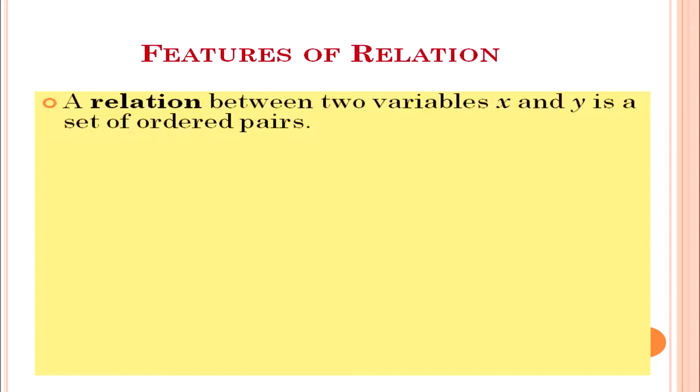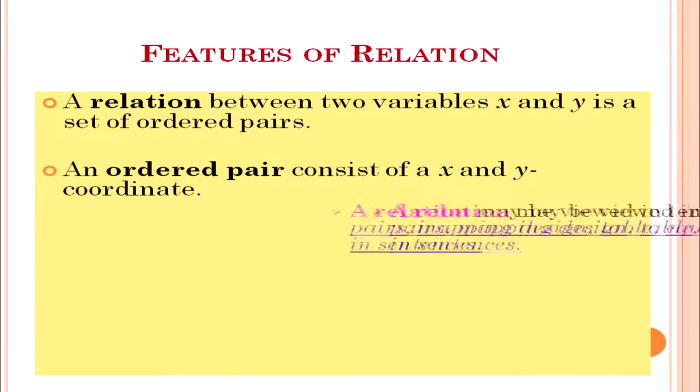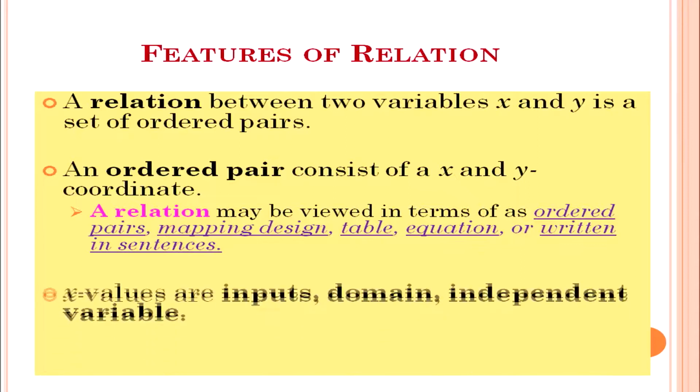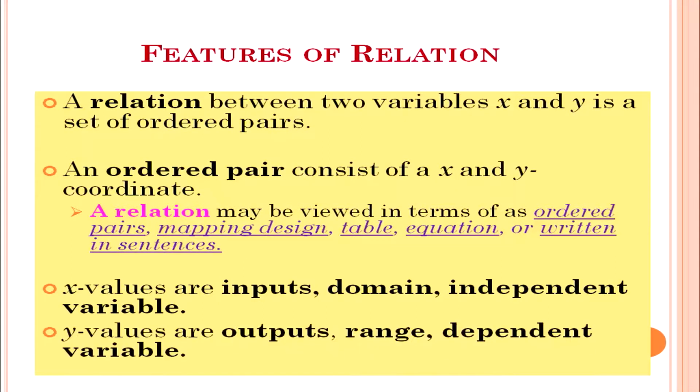These are the features of relations: a relation between two variables x and y is a set of ordered pairs. An ordered pair consists of an x and y coordinate. A relation may be viewed in terms of ordered pairs, a mapping diagram, a table, an equation, or written in a sentence. The x values are inputs, that is called the domain, or sometimes we call it the independent variable, and y values are outputs, that is the range, and also sometimes we call it the dependent variable.